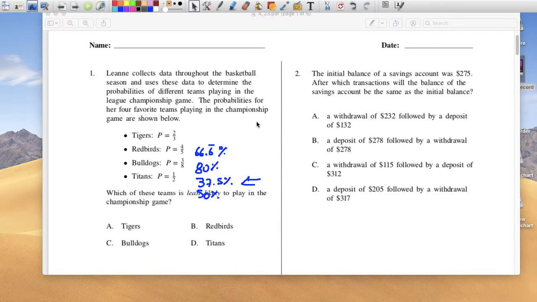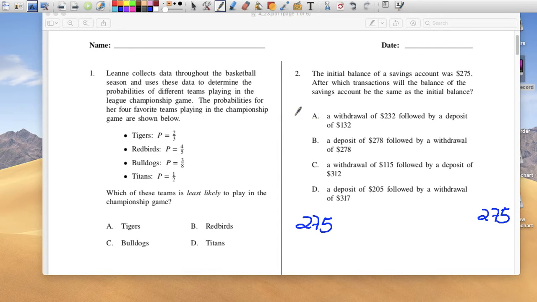Number 2, the initial balance of the savings account was $275. After which transactions will the balance of the savings account be the same as the initial? So you have a bank account and you have $275, okay? And then you're going to deposit, take out, deposit, take out. So after which of these 4 will you still have $275?